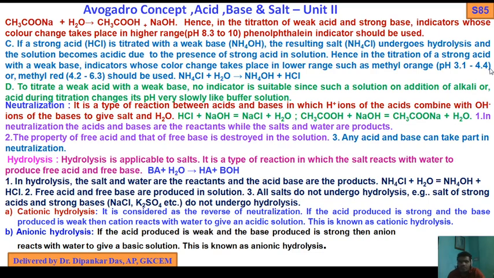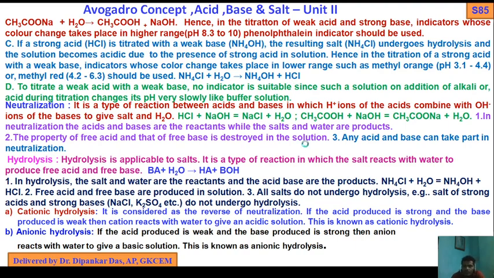Hence, in the titration of strong acid with weak base, an indicator whose color change takes place in a lower range, such as methyl orange, pH 3.1 to 4.4, or methyl red, 4.2 to 6.3, should be used, as ammonium chloride reacts with water to form ammonium hydroxide plus HCl.